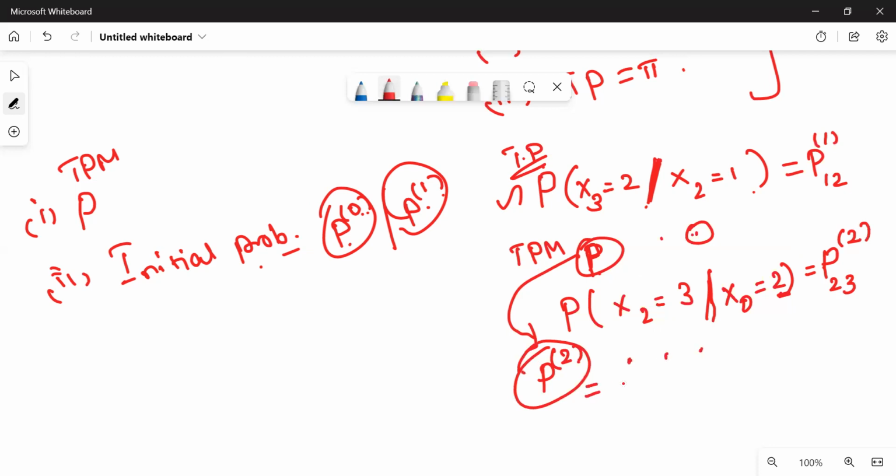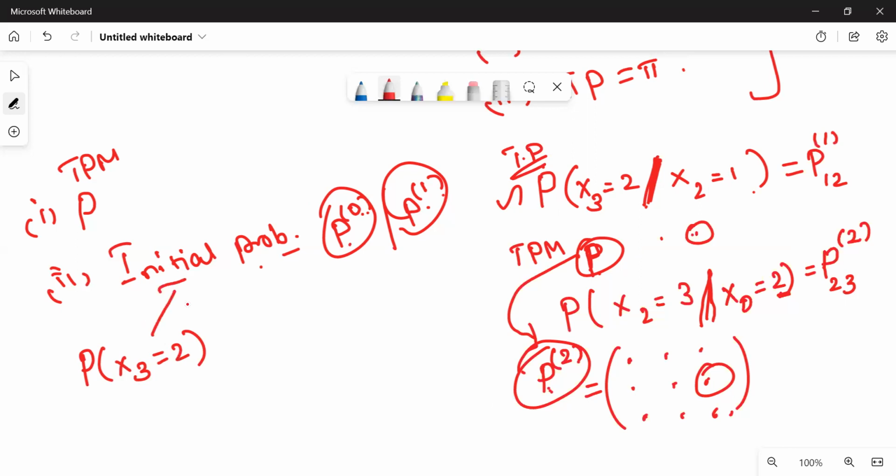2, 3 means what? In the matrix P square, 23 means the entry in row 2, column 3. So this entry is nothing but P23 power 2. So in this way, if the conditional symbol is there in the question, we'll get the value from the transition probability matrix or its higher powers. In other words, if the question is asked like find P of x3 is equal to 2, simply without conditional, only a specific probability value is being asked. This we can get only from the initial probability matrix, that is a row matrix, 1 by n matrix. Okay. So this we cannot get from the transition probability matrix.